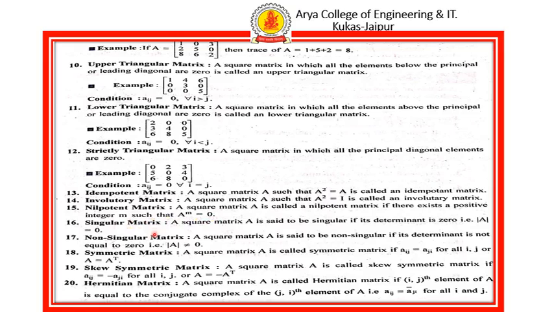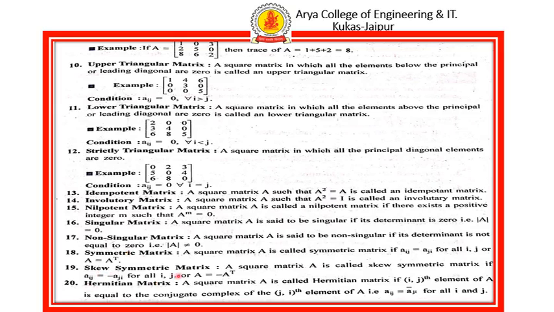Singular matrix: a matrix is said to be singular if its determinant is 0. Non-singular matrix: a square matrix is said to be non-singular if its determinant is not equal to 0. Symmetric matrix: a square matrix is called symmetric if Aij equals Aji, or we can say that A equals A transpose.